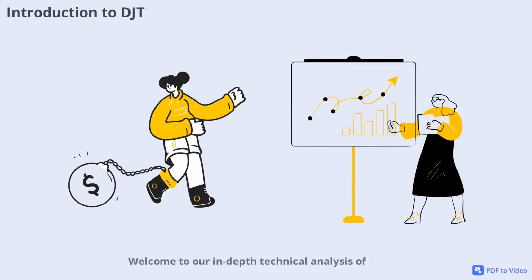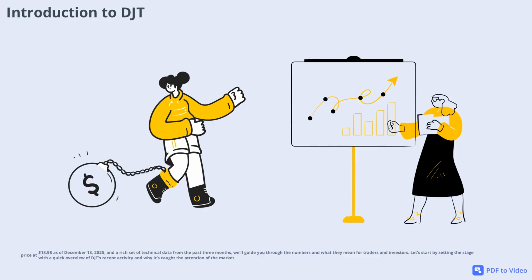Welcome to our in-depth technical analysis of DJT Trump Media and Technology Group Corp, traded on the NASDAQ. Today, we'll break down the latest trends, indicators, and price movements for DJT, helping you understand what's driving this stock's performance. With the current price at $13.98 as of December 18, 2025, and a rich set of technical data from the past 3 months, we'll guide you through the numbers and what they mean for traders and investors.